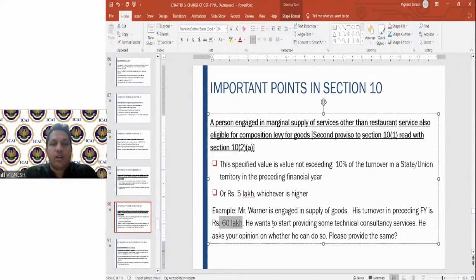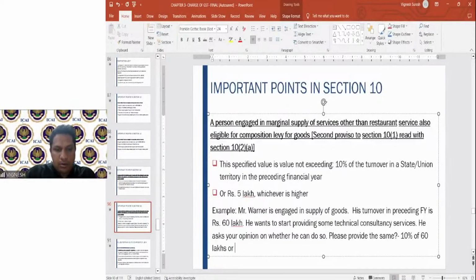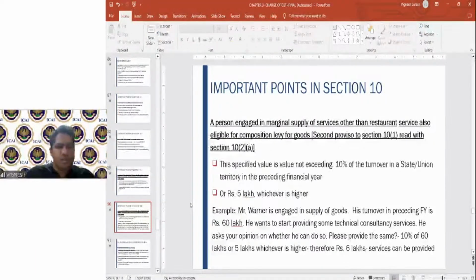So 10% of that or 5 lakhs, whichever is higher. 10% of 60 lakhs is 6 lakhs, or 5 lakhs, whichever is higher. Therefore, rupees 6 lakhs of services can be provided. I hope this is clear.